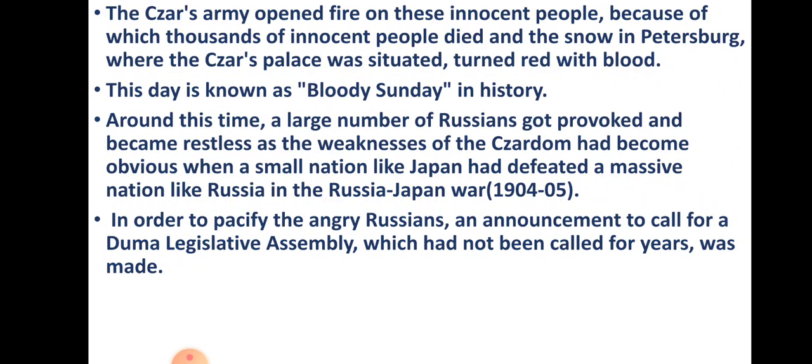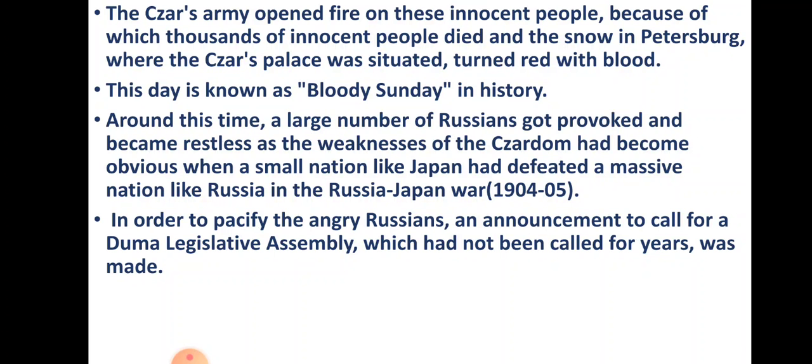Now see, these people were in the rally, speaking slogans. So what happened afterwards? The Tsar's army opened fire on these innocent people. They were very innocent, but still, because of the Tsar's army, thousands of people died. And it was in Petersburg, where the Tsar's palace was situated. This Tsar's army killed everybody.